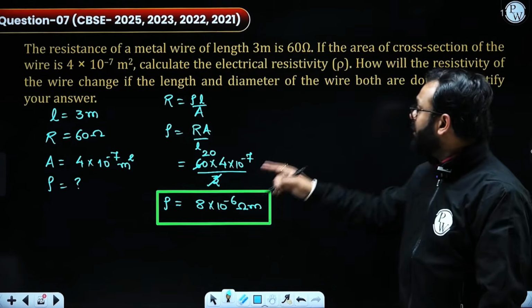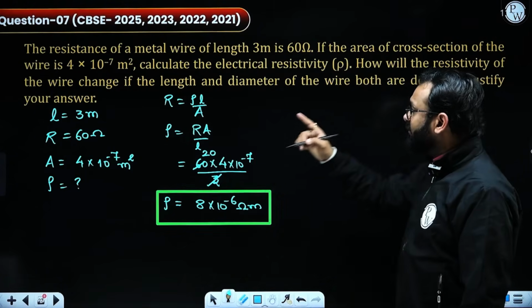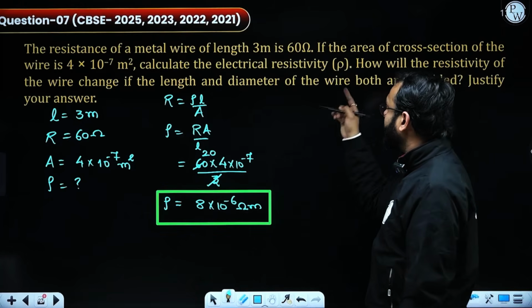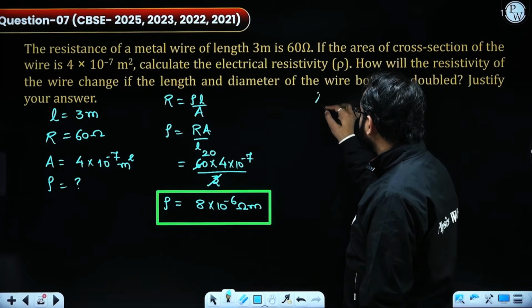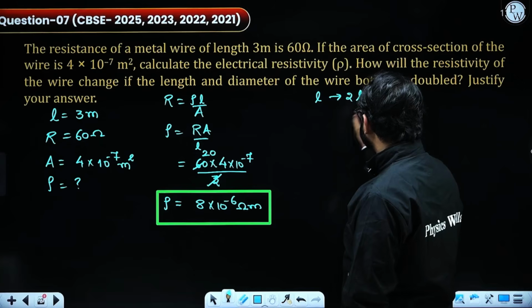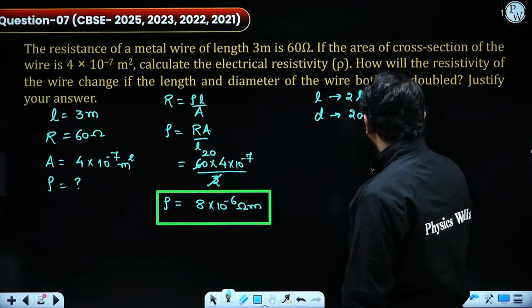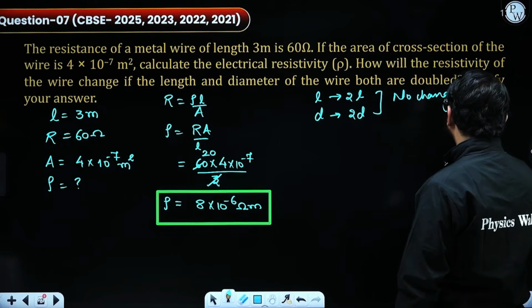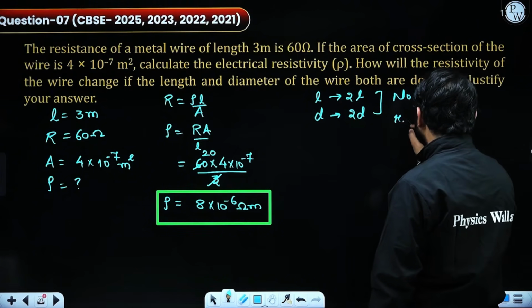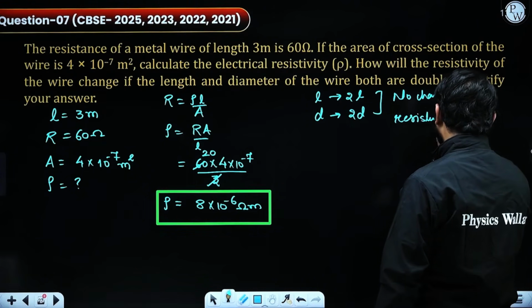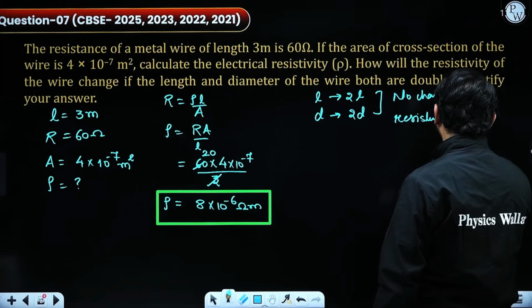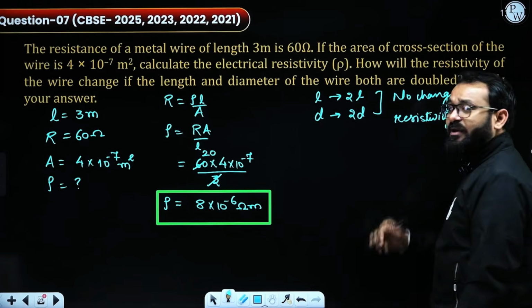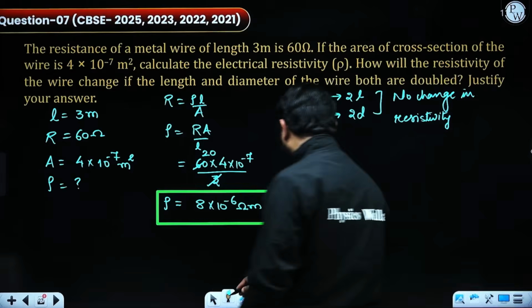Now they are asking how will the resistivity of the wire change if length and diameter are doubled. See, if length is going to be twice and diameter is going to be double, there will be no change in resistivity. No change in resistivity. They're asking, justify your answer. So what are you going to write in that case?